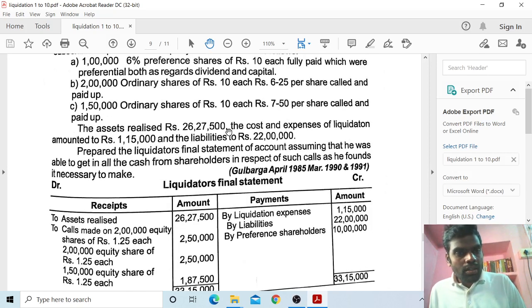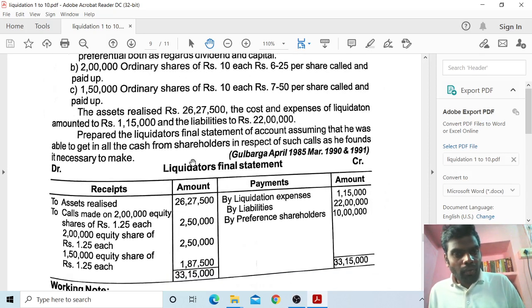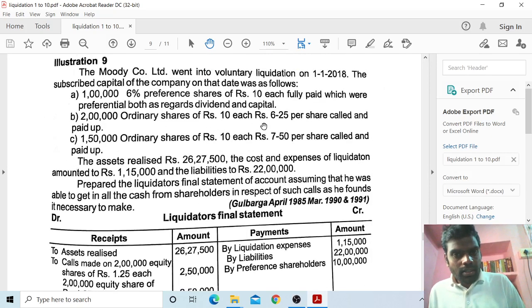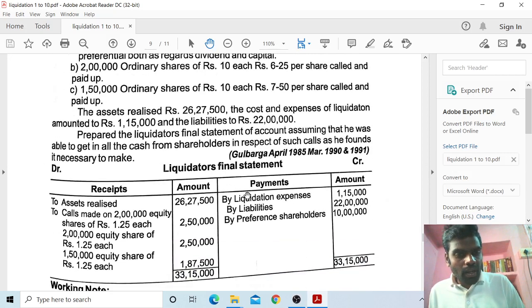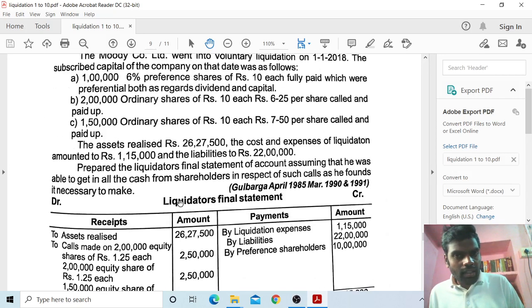So calls made on 22 lakh equity shares of rupees 1.25, 1.25 plus 6.25, total 8. So you have to collect 1.25, 2 lakh 50,000. Next, 20,000 equity shares of rupees 1.25 each, rupees 2 lakh 50,000. Again you have to collect.